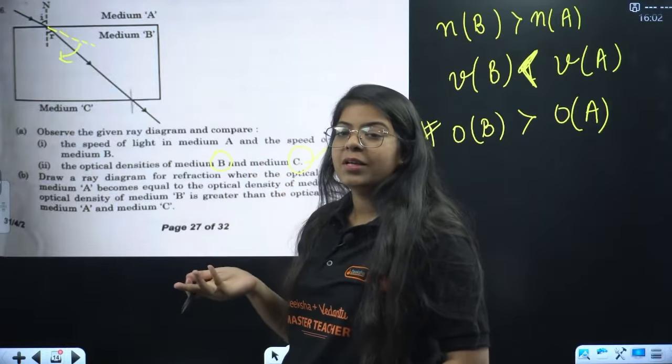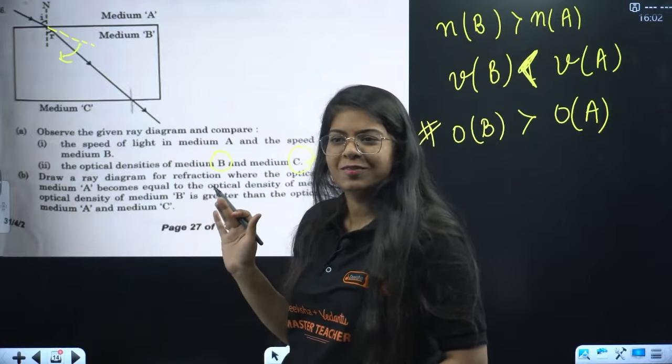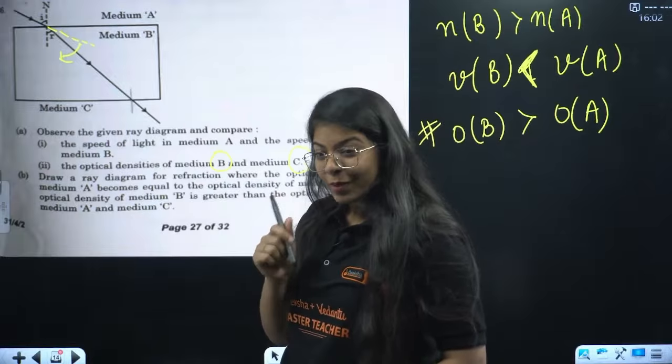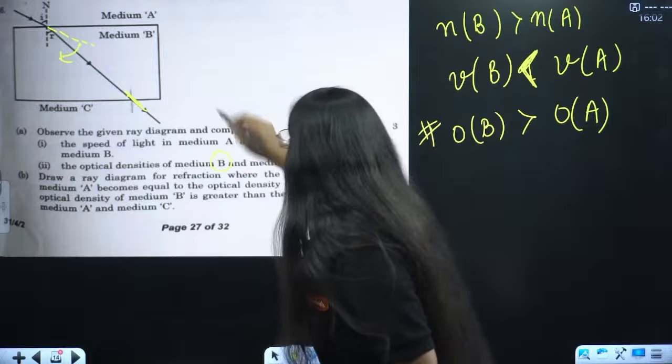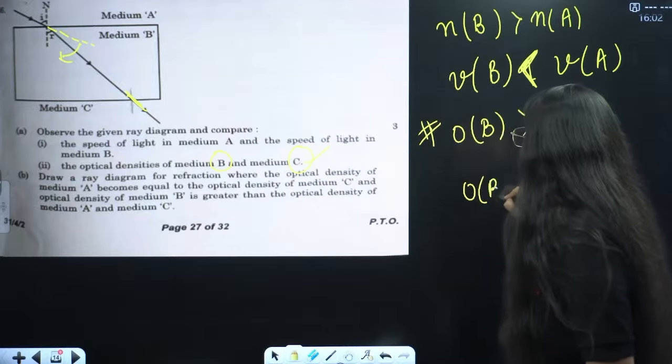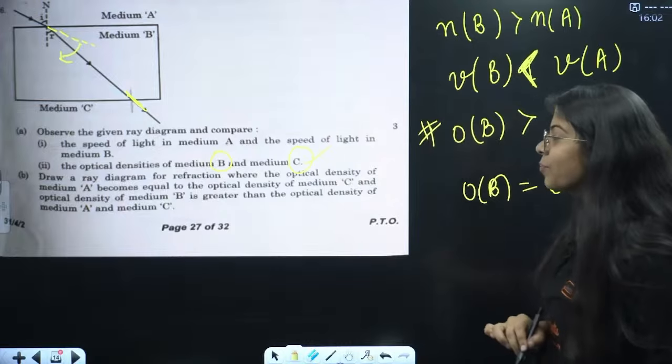Nobody wrote A and B, right? So see, the ray is not getting reflected. So optical density of medium A is equal to optical density of medium C.